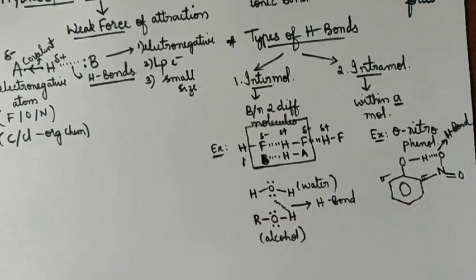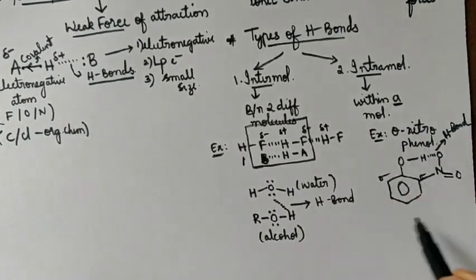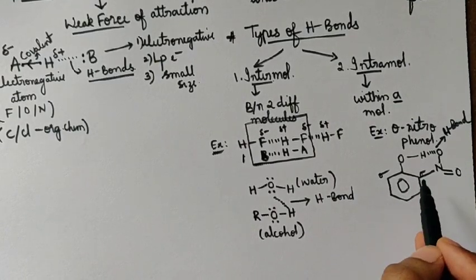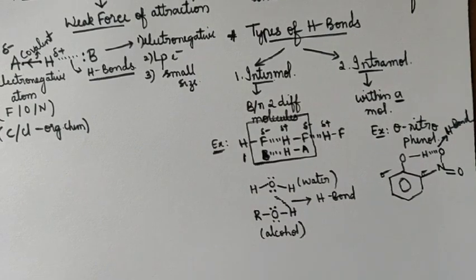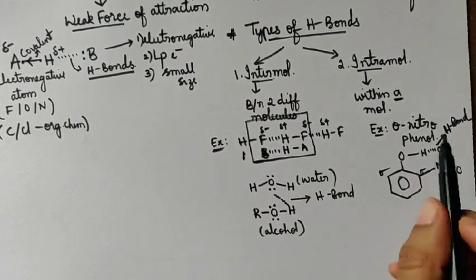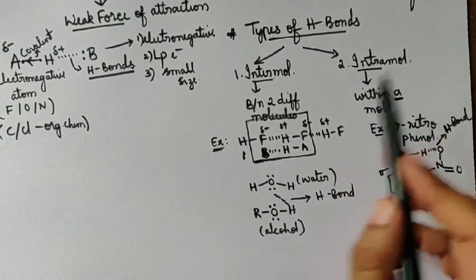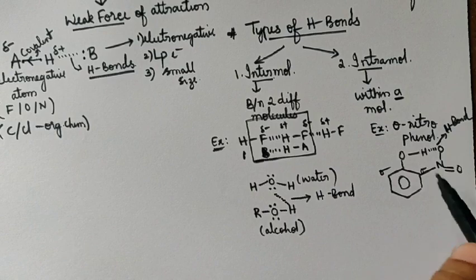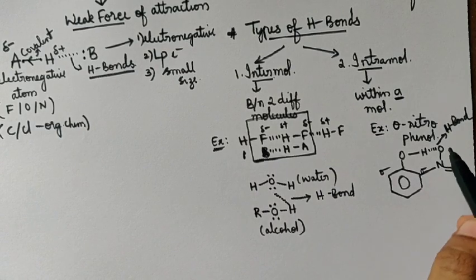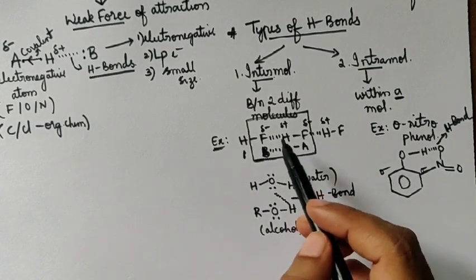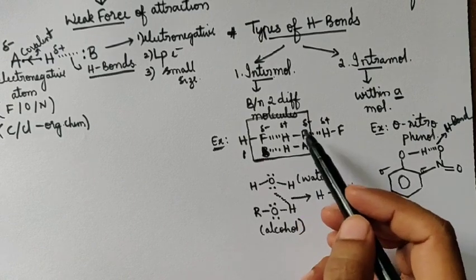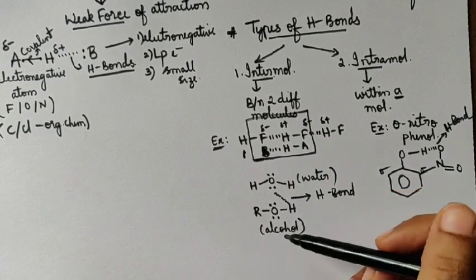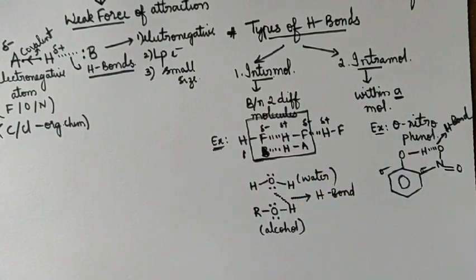You can observe that here I have not taken two orthonitrophenols. The bond is within the molecule itself, which means this bond is intra. Intra means within a molecule. These are inter, between two molecules. This is within a molecule. Hence it is intramolecular hydrogen bonding. So this is the homo type, the same type of molecules. This is hetero, between two different types of molecules, but both are intermolecular hydrogen bonding.